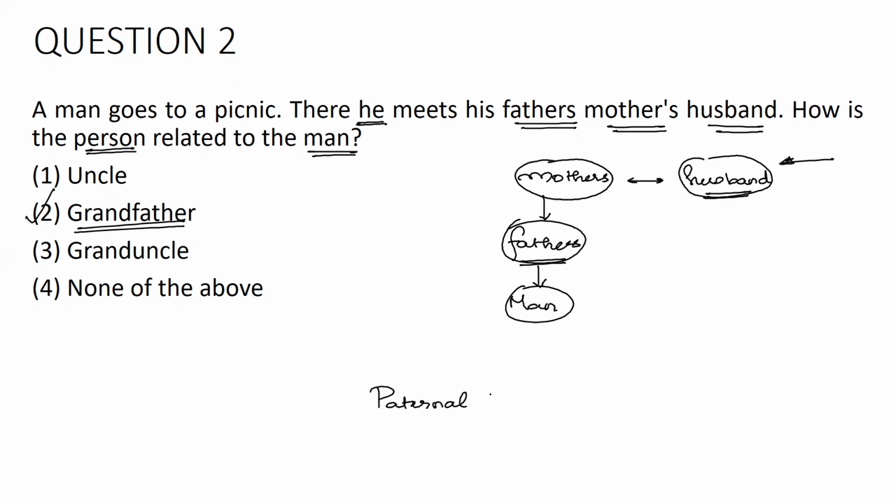Something related to fathers, it is paternal. So the person whom this man met, it is the paternal grandfather. If I say paternal grandfather, that will be more specific. But however, if you look at this question, in the option it is presented grandfather. Option 2, it reads grandfather. So that will be the correct answer for this question. All right.